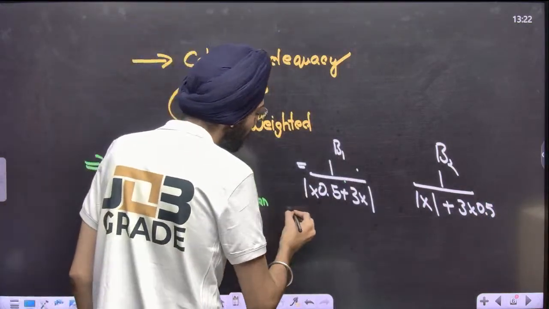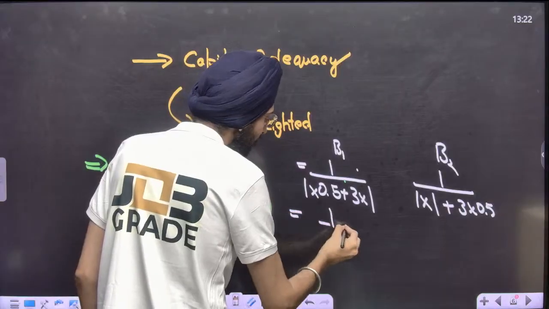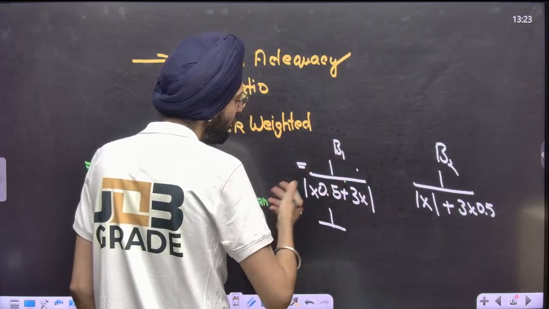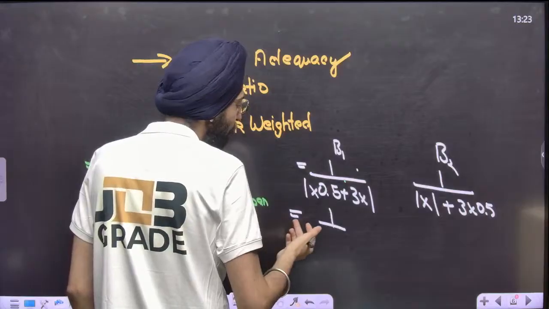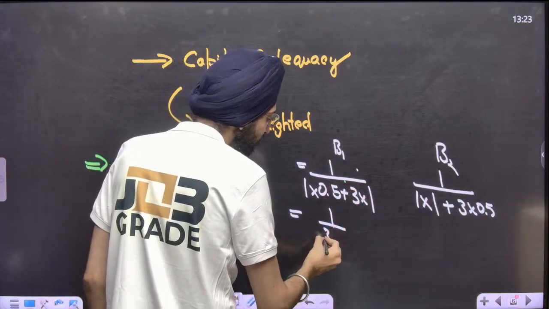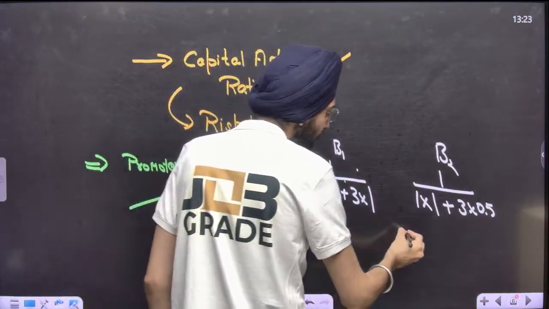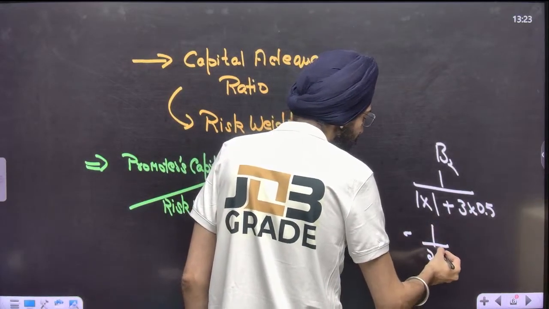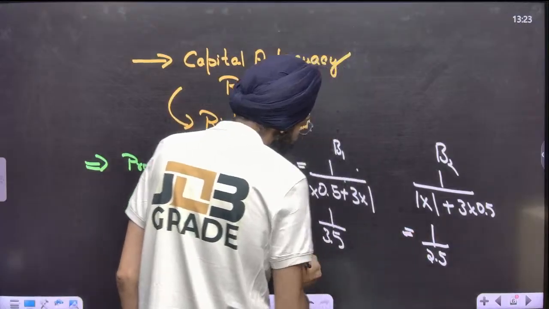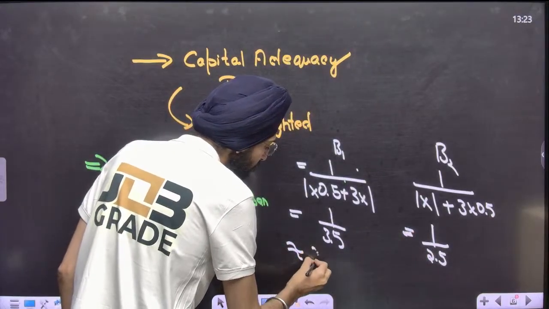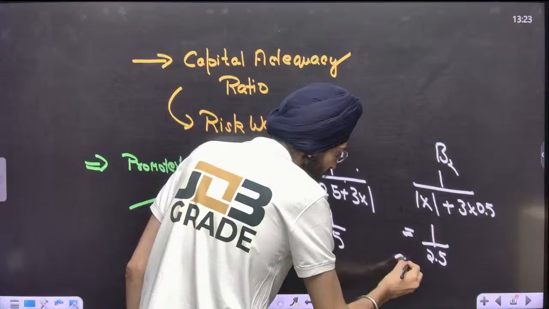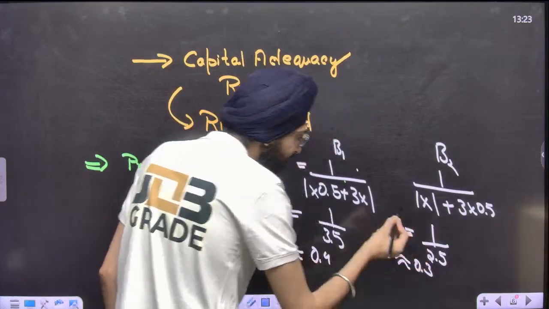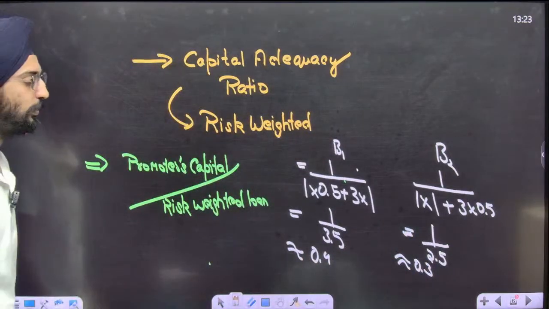Let me calculate this for you, sorry. That's 0.5 into 3, which is 1.5. For bank one the denominator will be 3.5, and for bank two it will be 2.5. So bank one's ratio will be approx 0.3, and bank two's approx 0.4.